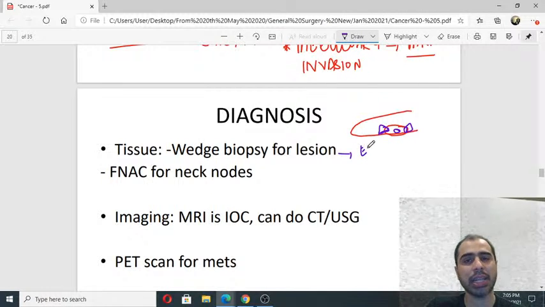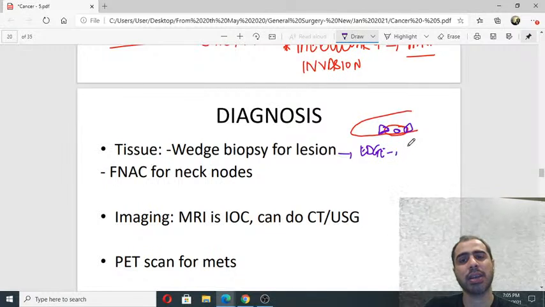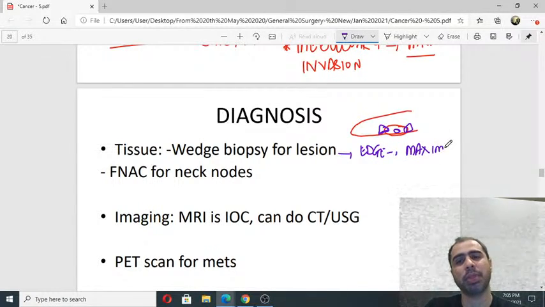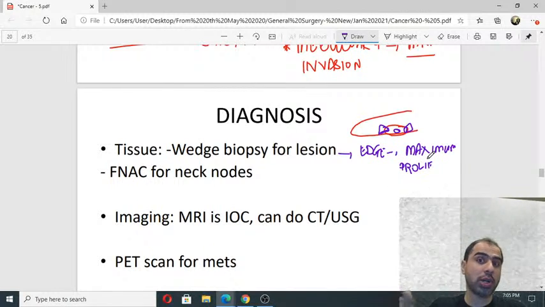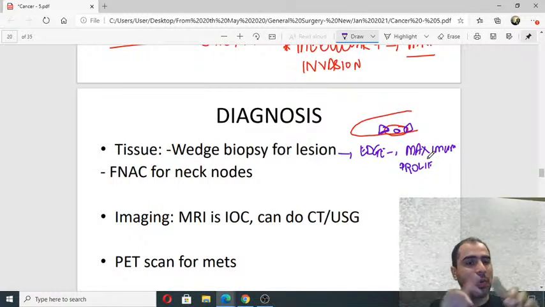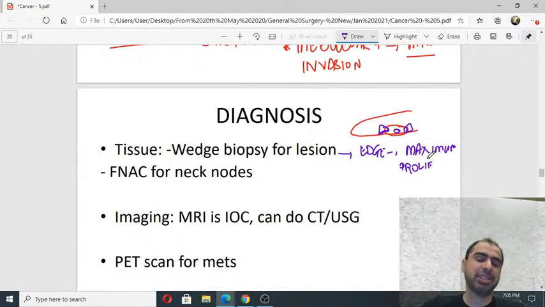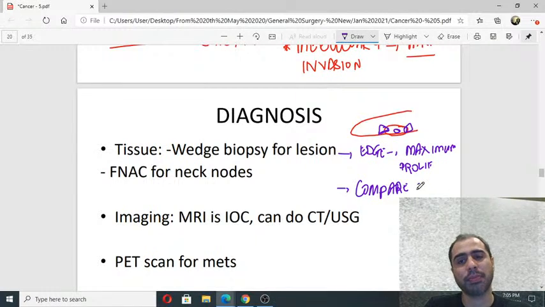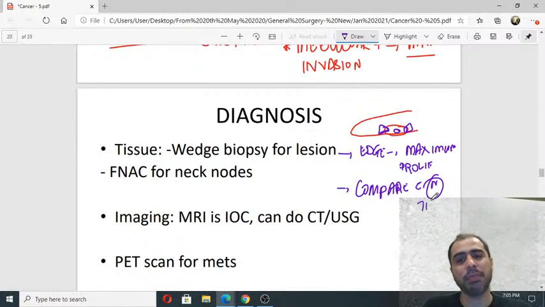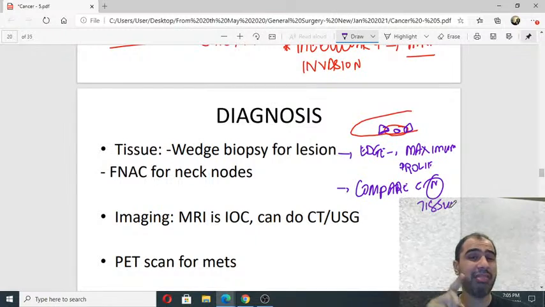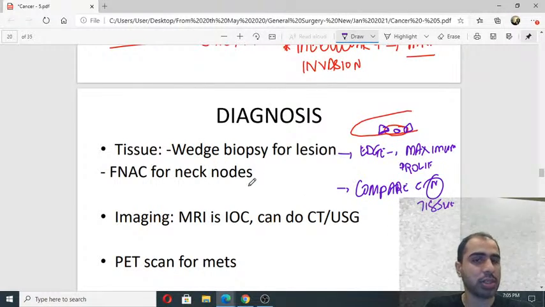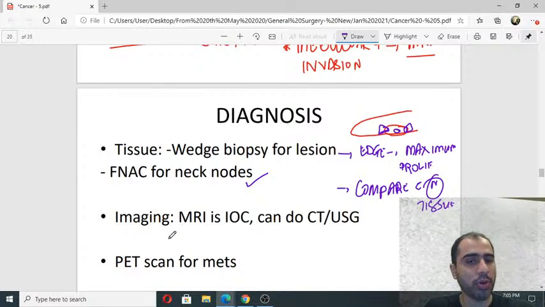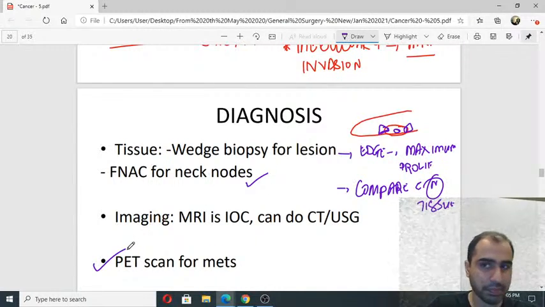First reason is the edge has maximum proliferation. The tumor is growing outwards. Understand? So the maximum activity, maximum proliferation will be at the edge. So wedge biopsy. Other is it helps the pathologist to compare with normal tissue. That is why wedge biopsy. If there are neck nodes, I do FNAC. I told you about the imaging for metastasis, I can do PET scan.